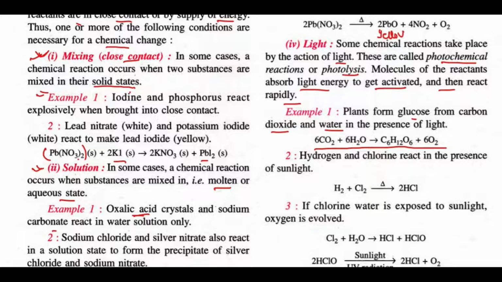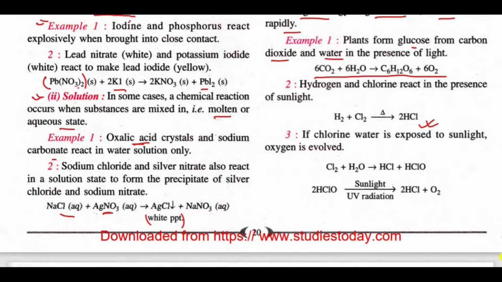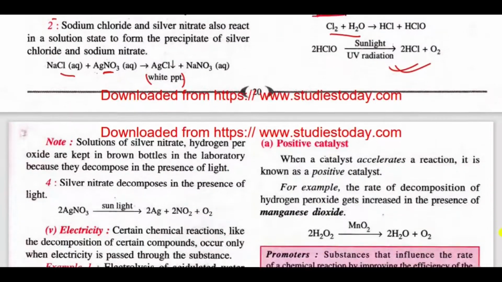The next reaction is hydrogen and chlorine. When they react, they produce HCl in the presence of sunlight. And we can see chlorine plus water: when exposed to sunlight, oxygen gas is evolved.